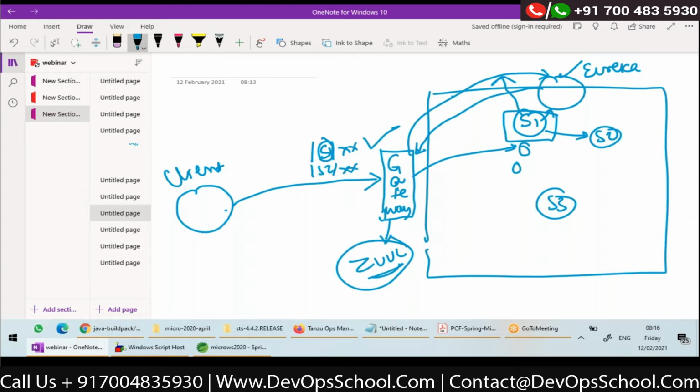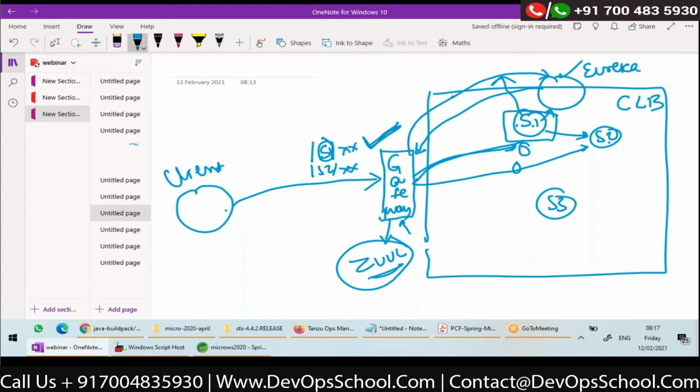So tell me, this gateway, is it for internal service to service communication? If S1 wants to call S2, should it go through the gateway? No, why should we take a round trip? For internal service to service communication, we use client-side load balancing. Only for exposing our services to an external client, we use the gateway. And if I want to implement some sort of security, we can implement it at the gateway level before the request even goes to services.